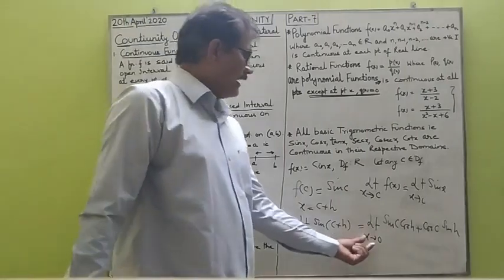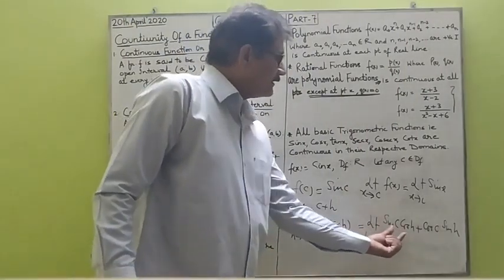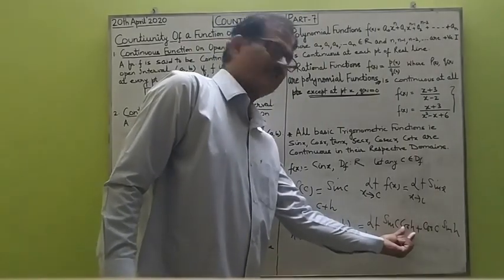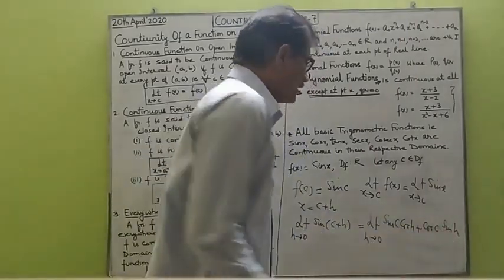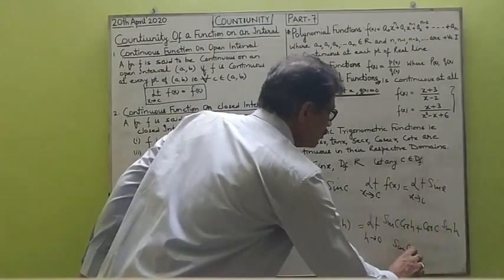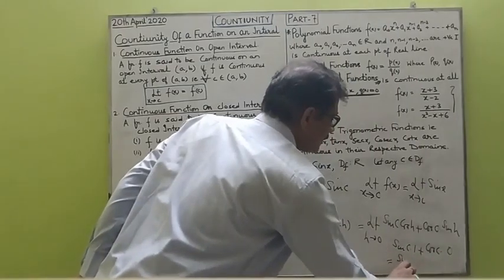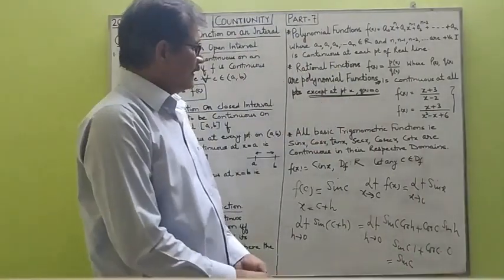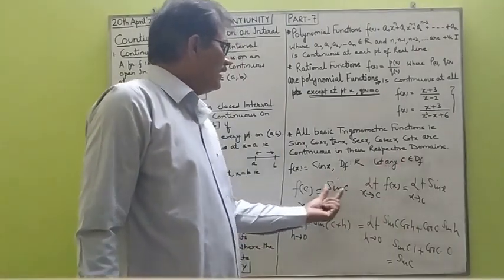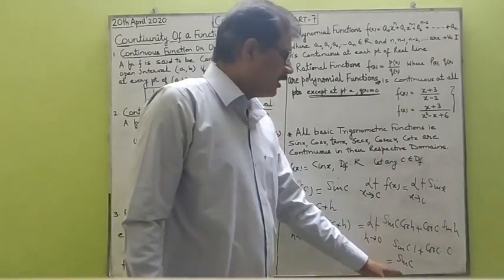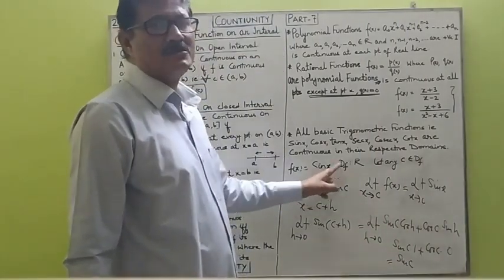Now what happens when h tends to 0? When h tends to 0, we find that cos 0 is 1, and sin 0 is 0. So this turns out to be sin c into 1 plus cos c into 0, which is the same as sin c. So what do you find? The value of the function at point c is sin c, and the limit as x tends to c is also sin c. So this function is continuous for its domain, x belonging to R.